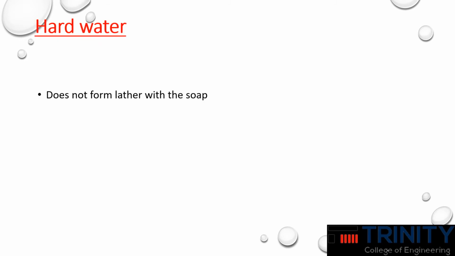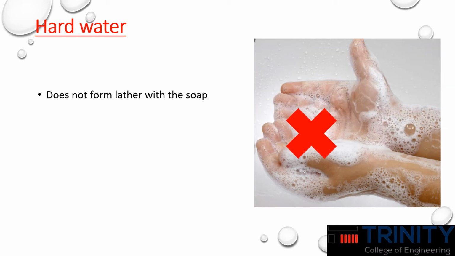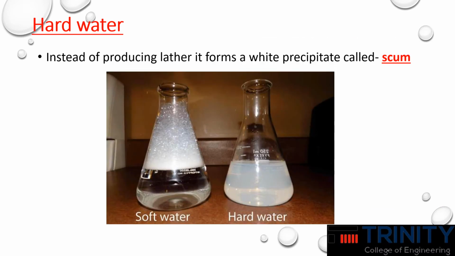Due to the presence of these ions, the hard water does not produce easy and ready lather with soap. Instead, it produces a white precipitate called scum, that is known as white scum. The scum formed consists of the insoluble salts of calcium and magnesium.